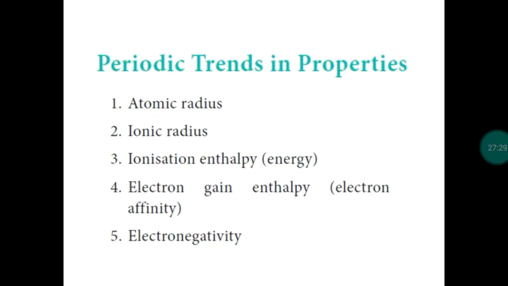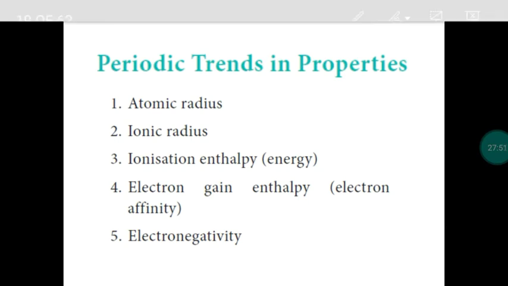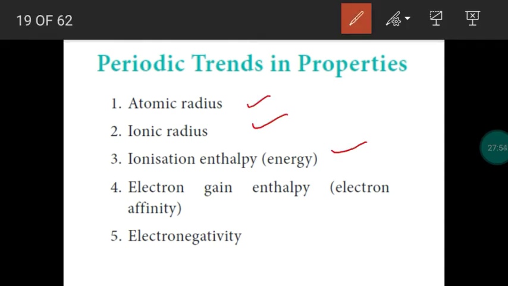Next, variation of properties. Some physical properties are changing in the modern periodic table. When we move from left to right as well as top to bottom, physical properties are changing. So we are going to discuss the periodicity in properties. Periodicity means changing the property at regular intervals. What are the physical properties we consider? Atomic radius, ionic radius, ionization energy or potential, electron gain enthalpy or electron affinity, and electronegativity. So we consider 5 properties.